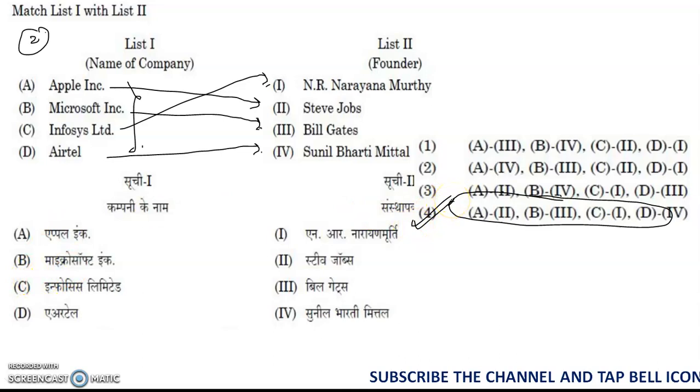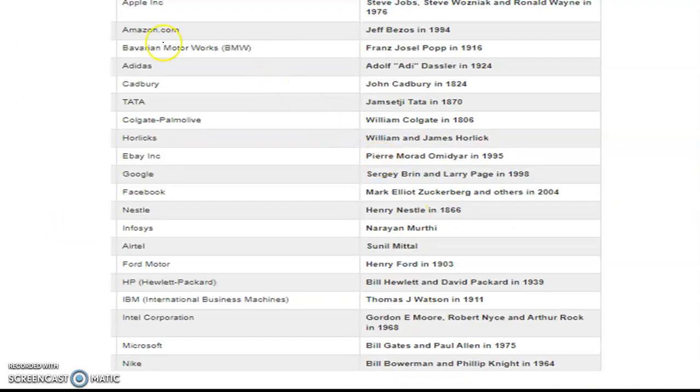And to support this question, I kept a few more companies also. You may check this out, guys. Apple, Amazon, BMW, that is Bavarian Motor Works, and Adidas, Cadbury, Tata, Colgate-Palmolive, Horlicks, eBay, and Google, Facebook and Nestle, Infosys, Airtel.